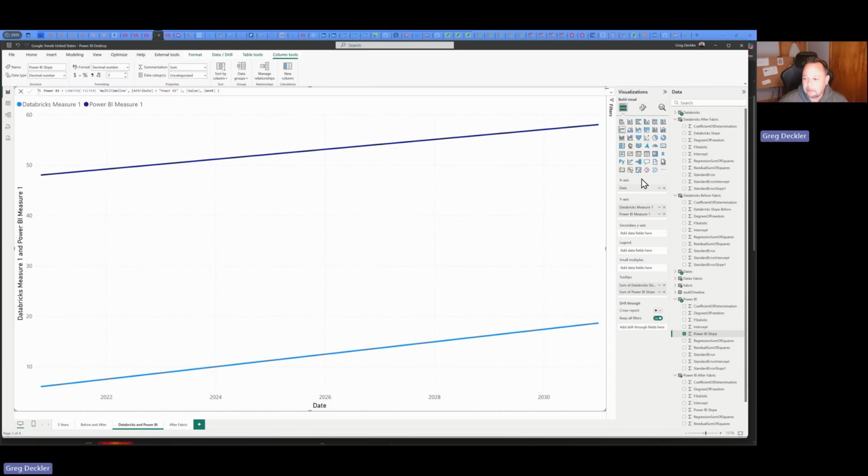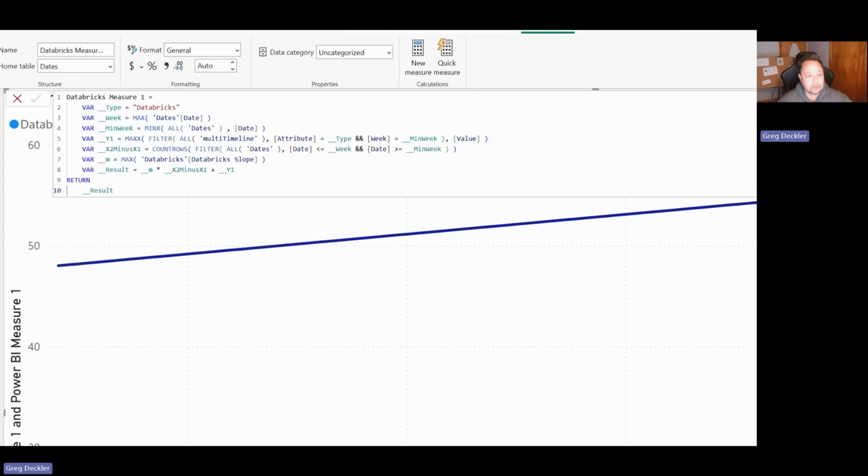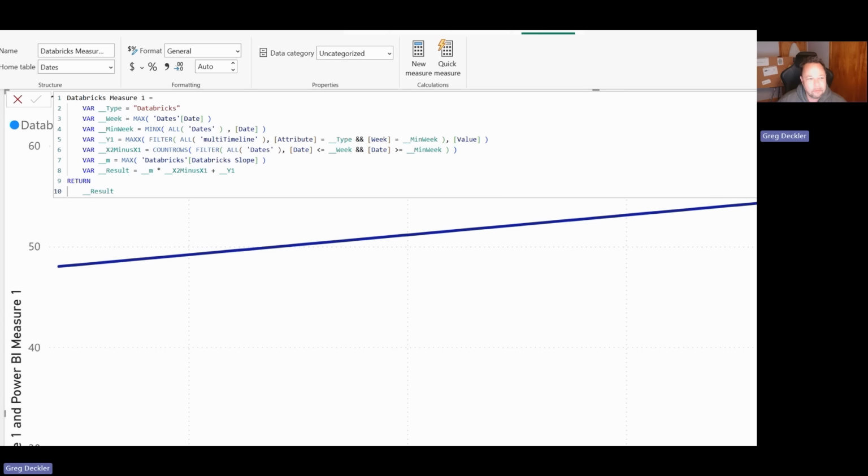And where these are coming from really is the Power BI slope, and then I have measures in these tables here. So here's my Databricks measure. So this is that implementation. Remember the algebra I was talking about earlier? This is the algebra, right? This is figuring out what the x2 minus x1 is, what my y1 is, what my slope is, and then my y2 essentially is m times x2 minus x1, plus y1. There's the algebra. This is the formula to get that.